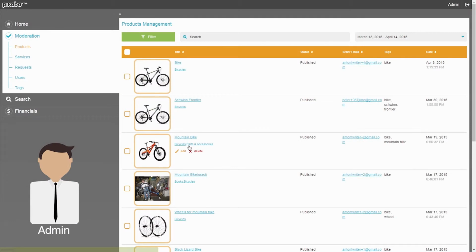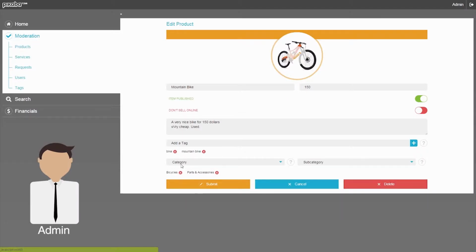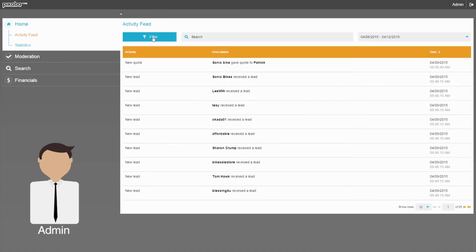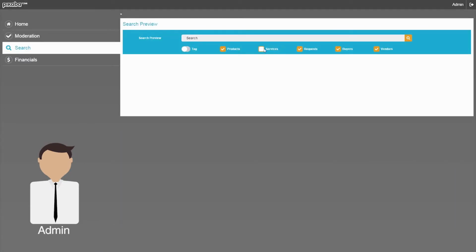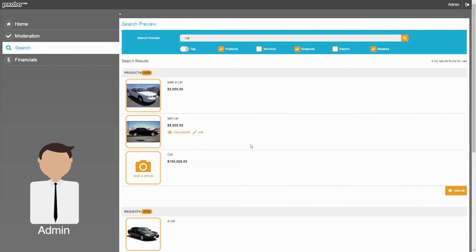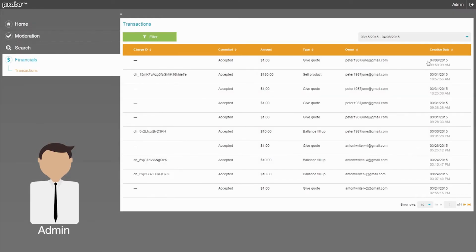And finally, the administrator's side. An administrator can edit or delete items like products, services, requests, and tags. Besides this, an administrator has access to features which make his work more efficient and convenient. For example, advanced search options that show all the items regardless of their status. In addition, an administrator has access to the list of all financial operations within the system.